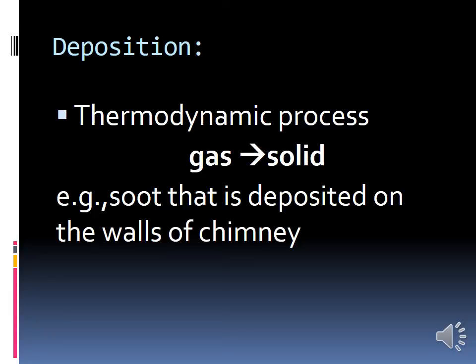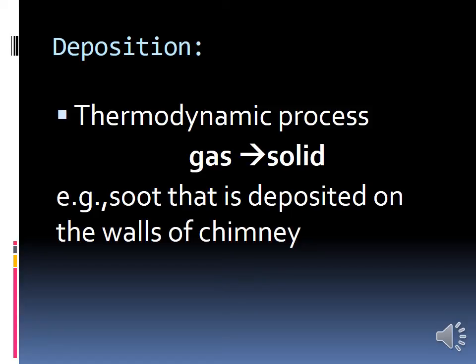And then the next one is liquefaction. The process of conversion of gas into liquid is called liquefaction or condensation. If you are changing the gas to liquid state, that is called liquefaction or condensation. If we boil water and place a lid on the top, we can see the water droplets in the lid. That is called liquefaction or condensation.